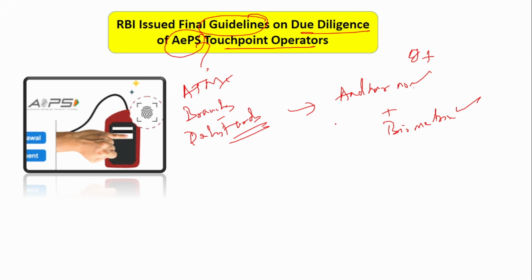So who provides this service? This is provided by AePS touchpoint operators. So now, the RBI has issued guidelines regarding these AePS touchpoint operators. What happens is that sometimes the touchpoint operator would misuse the Aadhaar number and the biometric device and try to withdraw money from the customer's account. So many fraudulent activities used to take place. That is why now RBI has said that any bank trying to onboard these operators should do proper due diligence, a proper verification, and only then should they be given this job. That is what this news talks about.